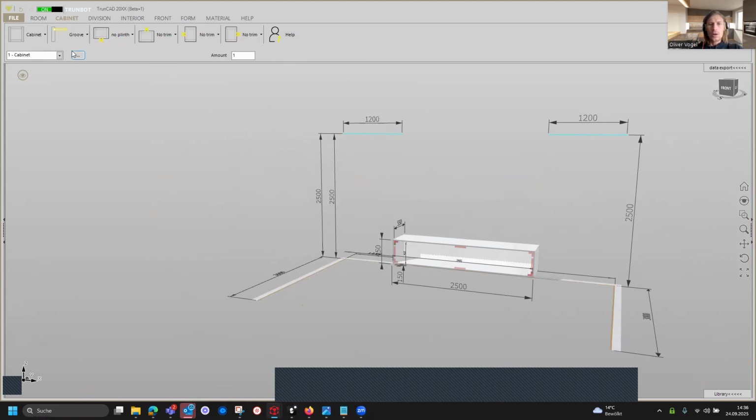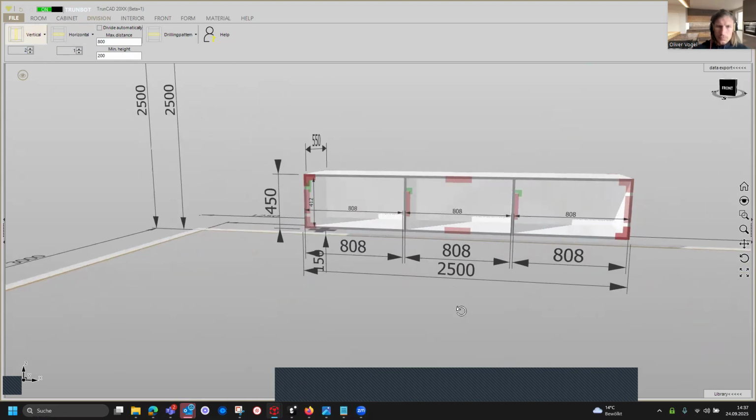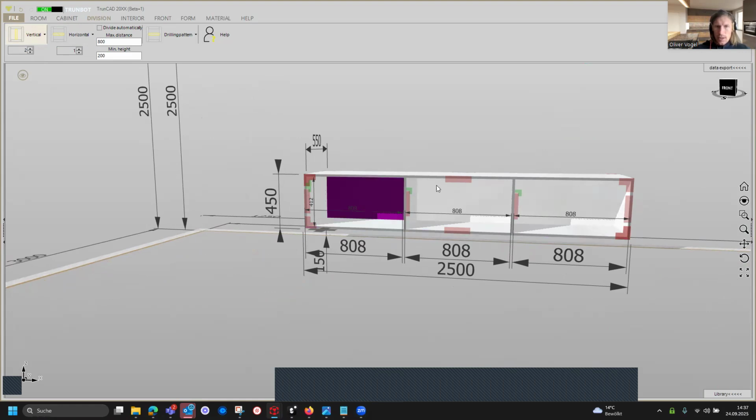So we are done, and we are going now to the division tab, and here we add 2 verticals. So we type in number 2 and just drag and drop here 2 verticals in our area, and you see the 3 areas, they are related in relation 1 to each other.